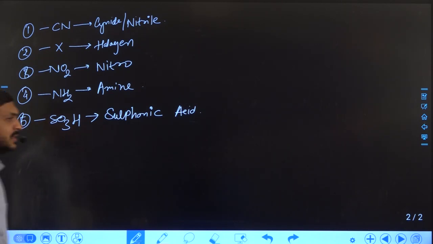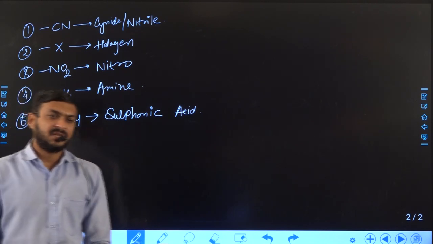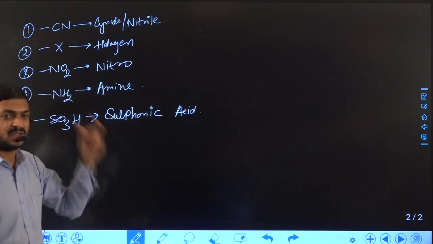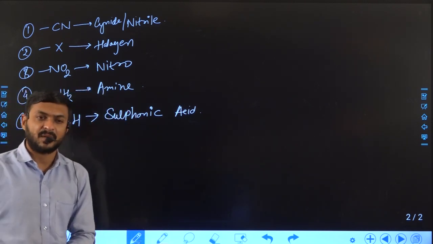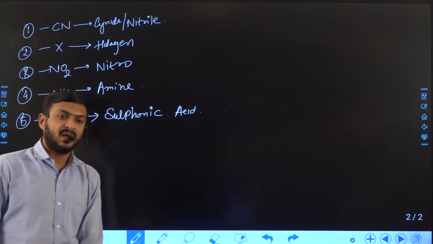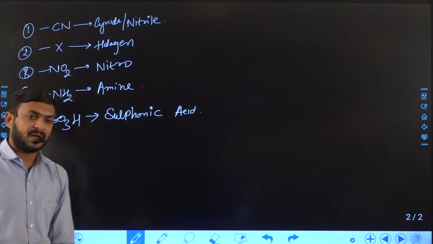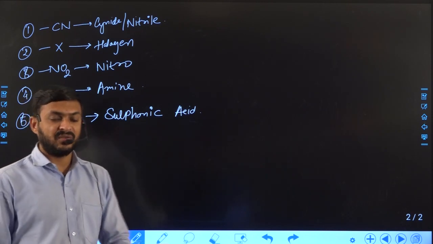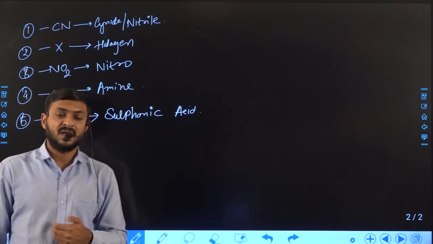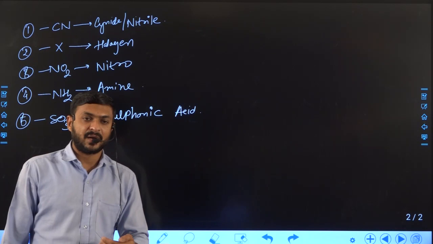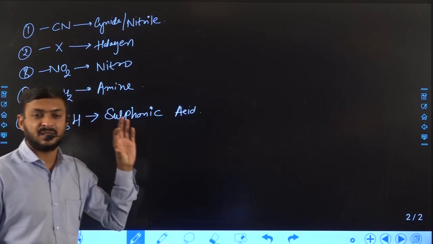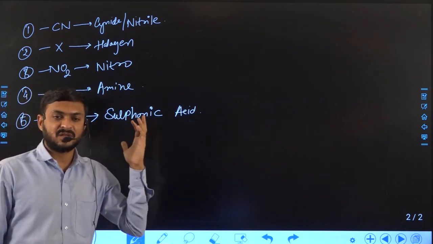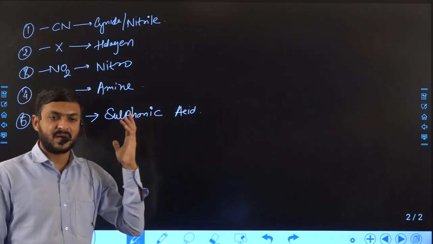In all the other cases you can see oxygen is attached with carbon. Sometimes oxygen is also present in the functional group, but it is not attached with carbon, so we can divide again. Here oxygen attached means it is attached with a carbon atom. We discussed in the previous slide oxygen attached with a double bond with a carbon atom.